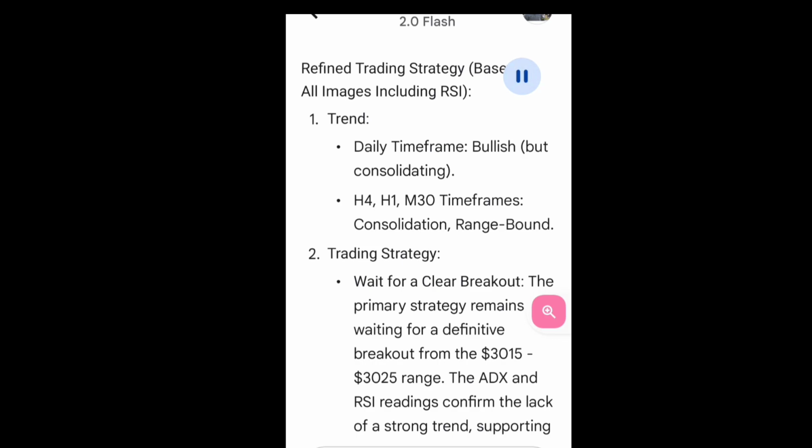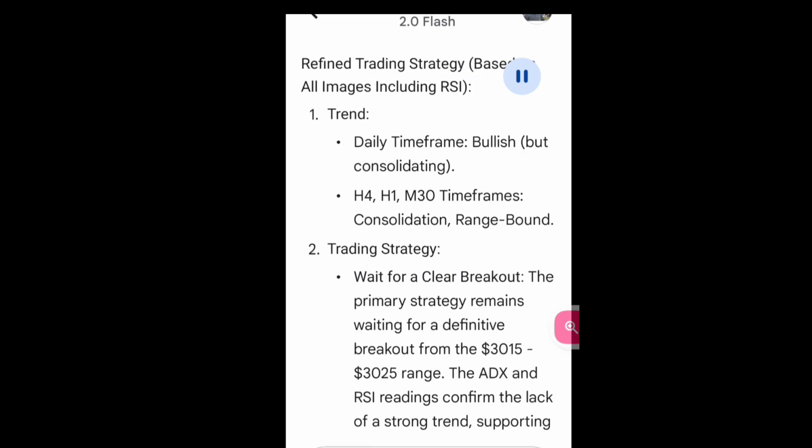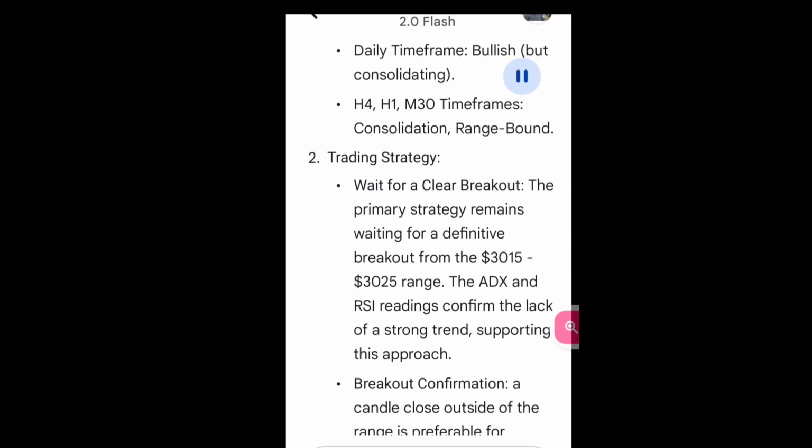Refined trading strategy based on all images including RSI. 1. Trend. Daily time frame bullish but consolidating. H4, H1, M30 timeframes consolidation range bound. 2. Trading strategy. Wait for a clear breakout.